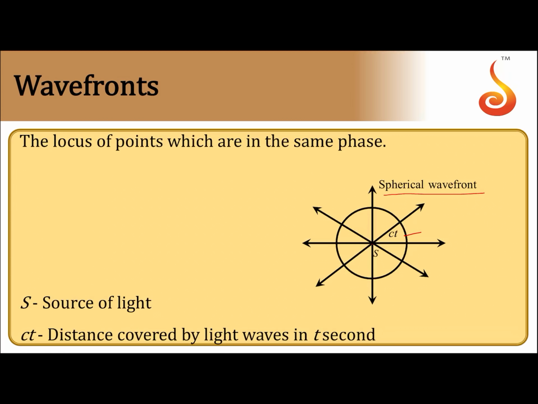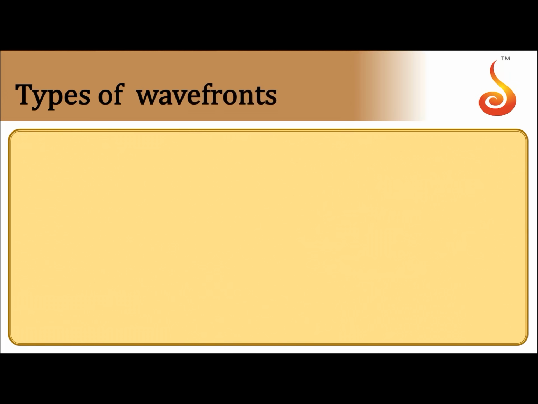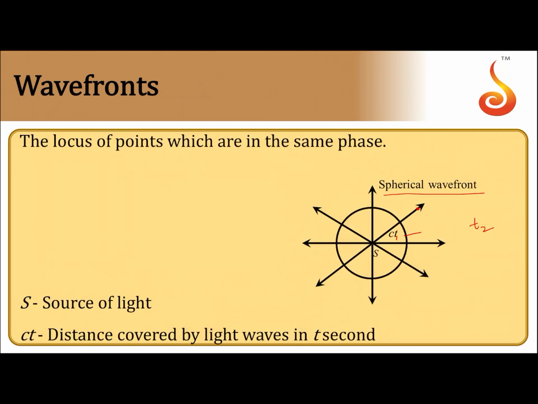Now, notice one thing, if t1 is the instant at which you draw this particular wavefront, and now if I allow it to travel for time t2, where t2 is greater than t1, then it will advance further in the forward direction. Then at this point I can draw one more sphere taking the same center but a different radius.